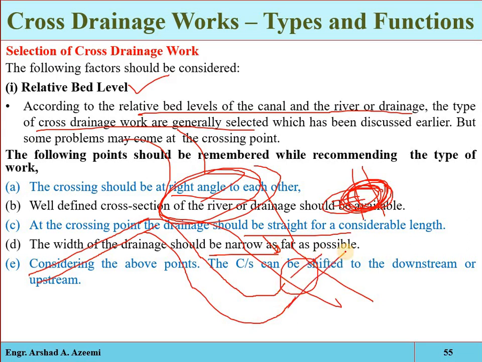So we will have to look into the economical consideration, that if we are shifting the canal, how much cost will be saved through the construction of this structure, but how much cost will occur during the shifting. So we will have to do the economical analysis.